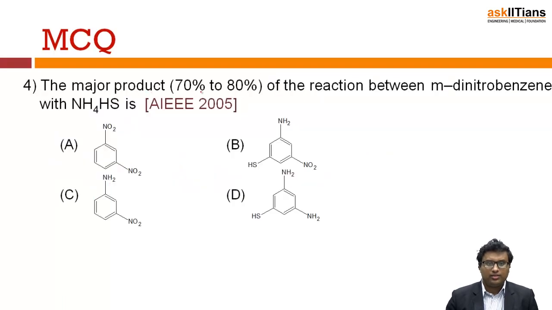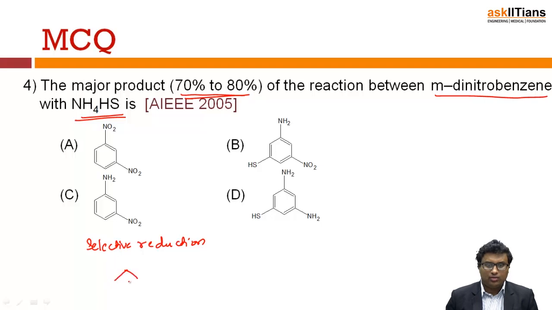The major product, 70 to 80% of the reaction, is obtained when meta dinitrobenzene reacts with NH4HS. This is actually a selective reduction. You have meta dinitrobenzene, so you have NO2 and NO2.